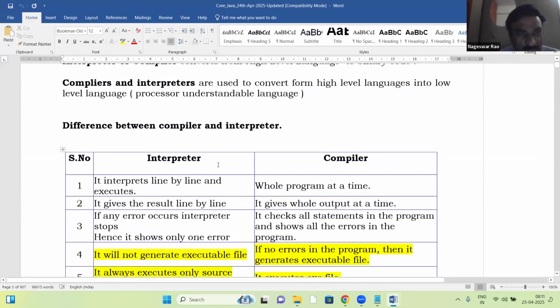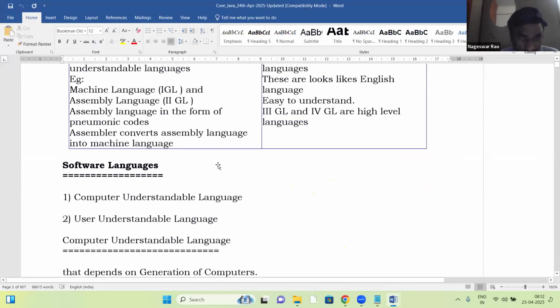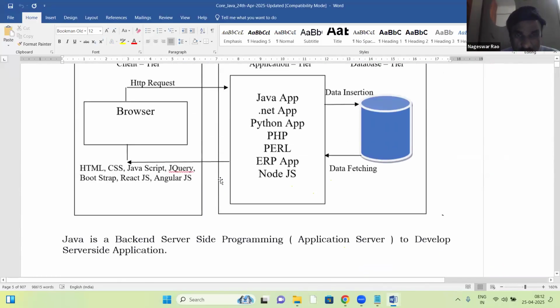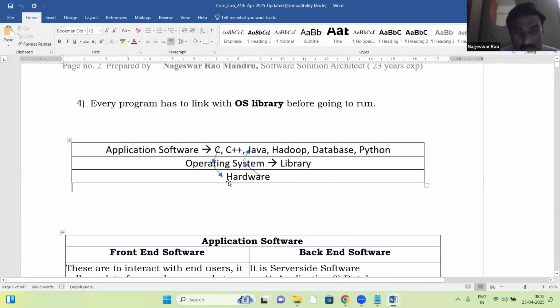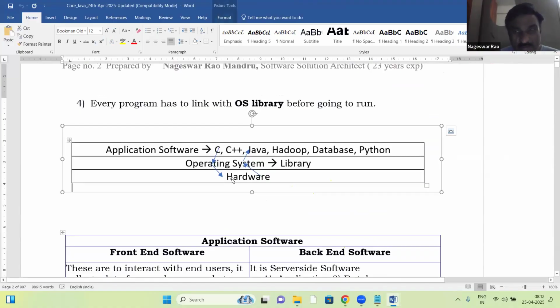See, there is a hardware layer. On top of hardware, the OS runs.